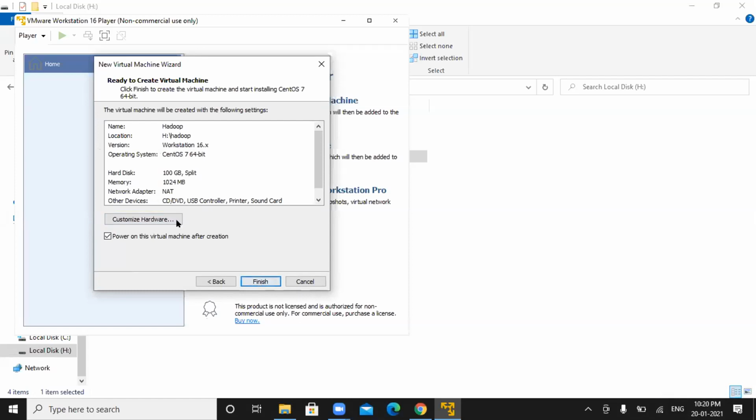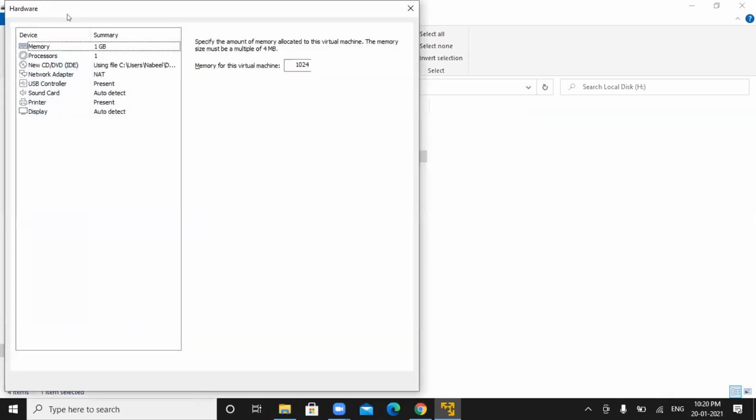Customize hardware. It will load. Okay. Give 2 GB.